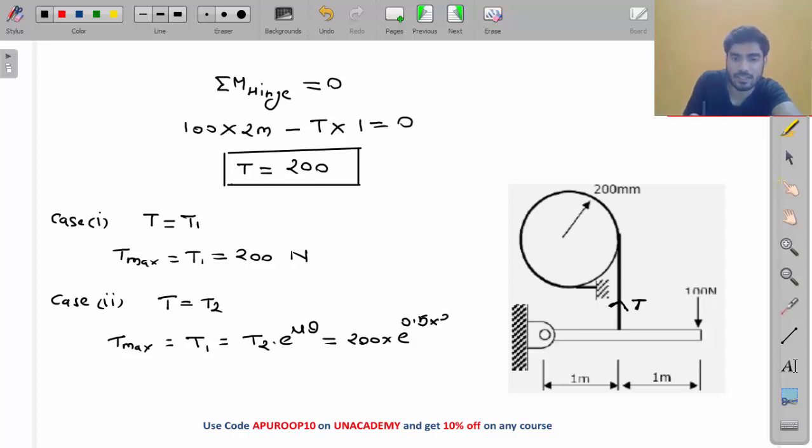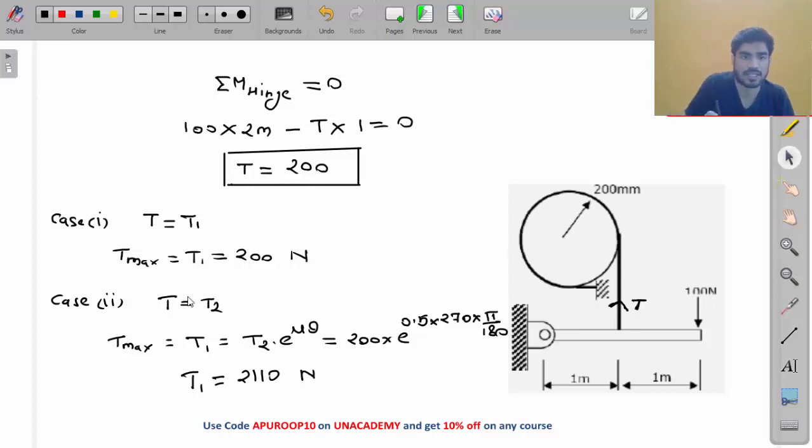270 into pi by 180. So from here, what will be T1? Calculate it. T1 is 200 into e to the power 0.5 multiplied by 270 into pi by 180. So it will be 2110 Newton. Do you understand this, my friend?